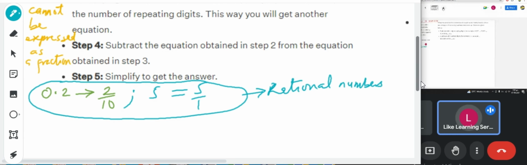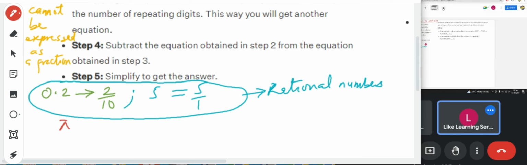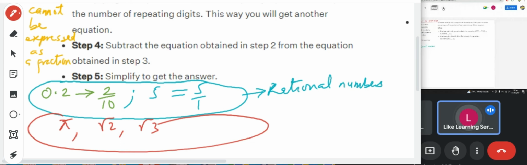But the ones we cannot express as fractions are irrational numbers. Something like pi, square root of 2, square root of 3.